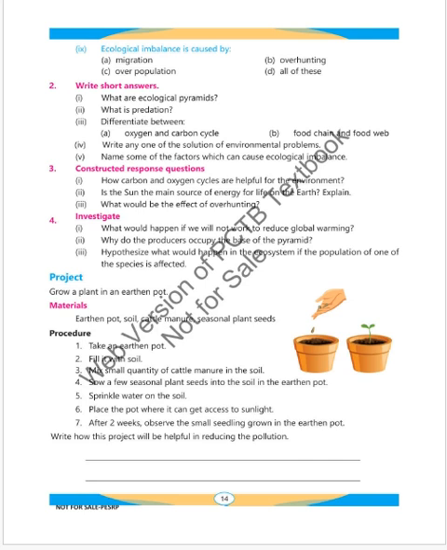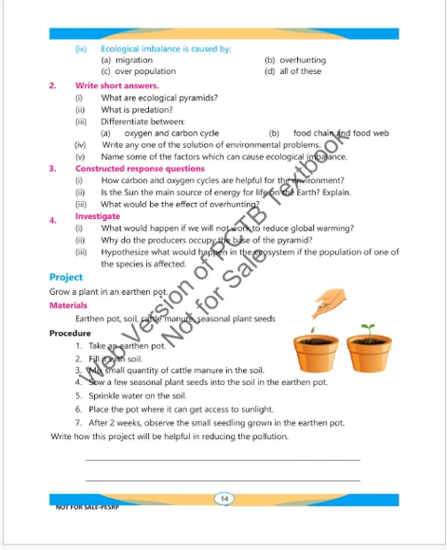Number 3. Constructed response questions. How are carbon and oxygen cycles helpful for the environment? Is the sun the main source of energy for life on earth? Explain. What would be the effect of overhunting?